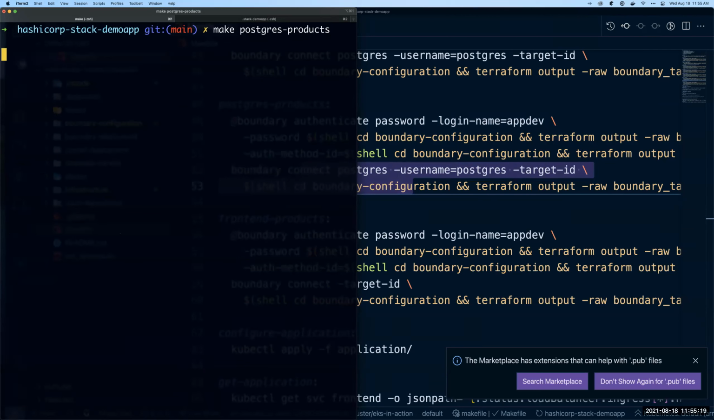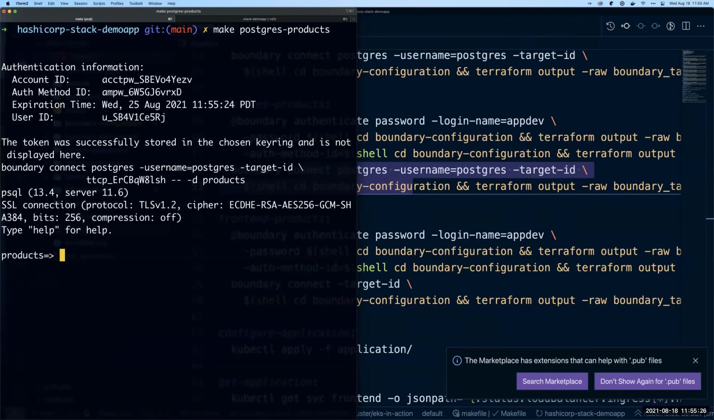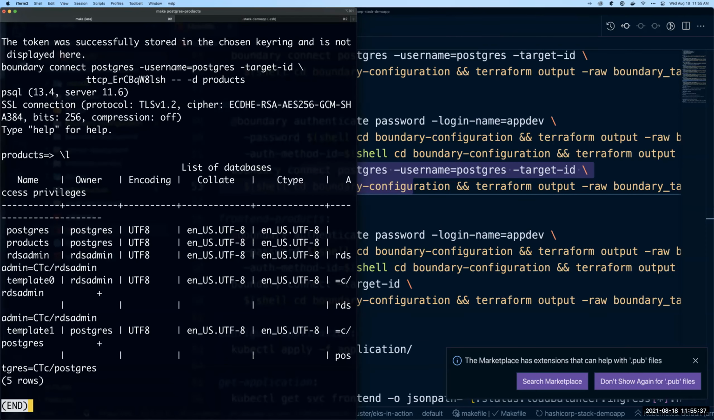We'll run Postgres products one more time, and then that should work. And we're in. Awesome. So this database already has products as its database name from when we set it up with Terraform. But if we go forward slash \L, we can see our list of databases. We can see that we have everything here populated. This is all good. So let's say that we want to, I've got to turn on caps lock because I'm doing some SQL here, right?